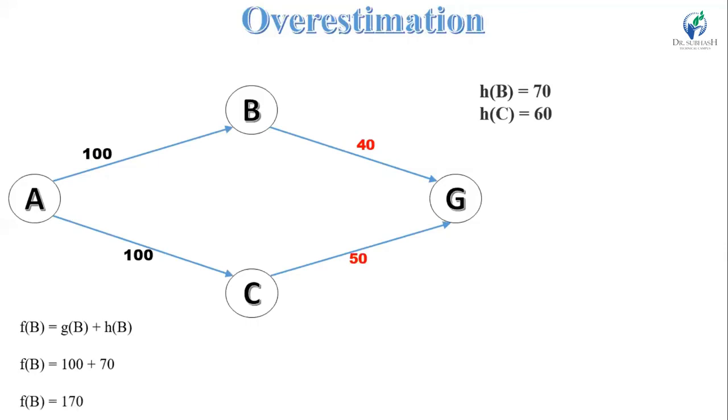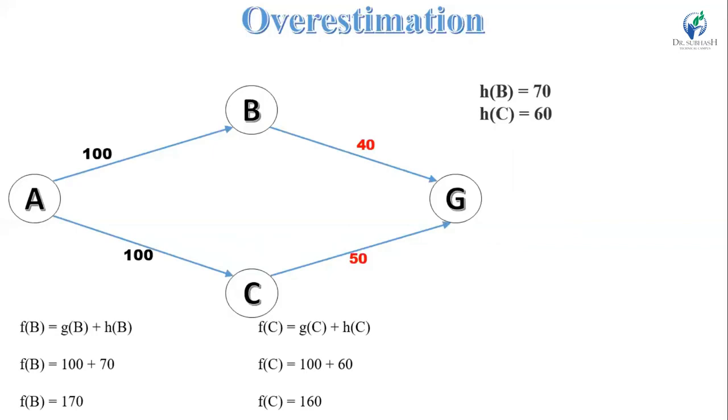Now we can find f(C). So f(C) is equal to g(C) plus h(C). Put the value of g(C) and h(C) in this equation. So it is 100 plus 60. So f(C) is 160. Now we can see f(C) has less cost compared to the f(B) cost.